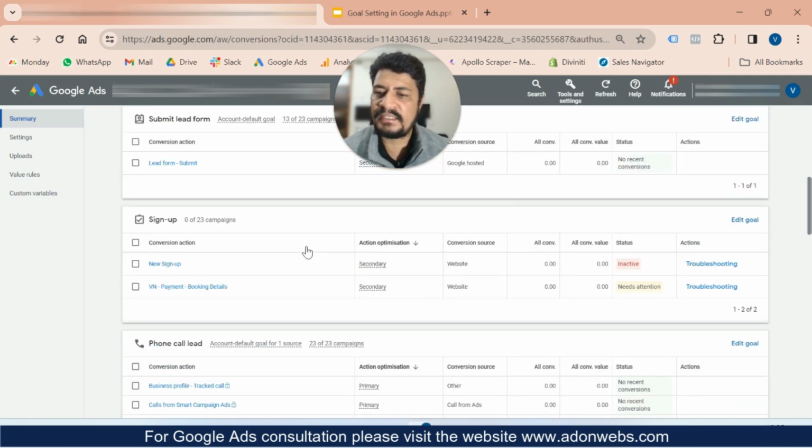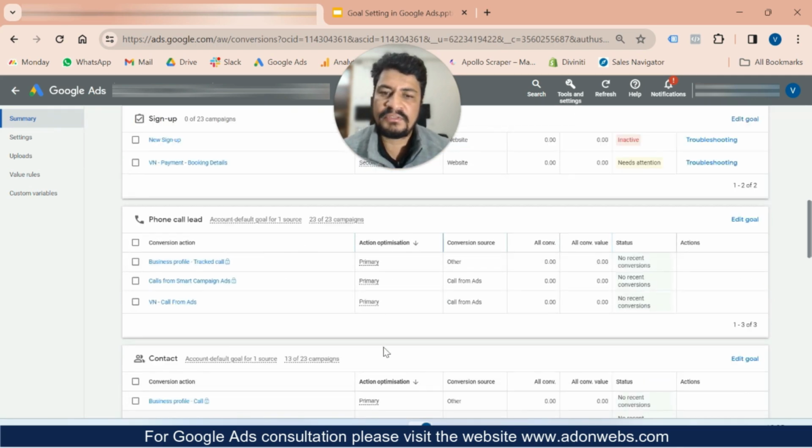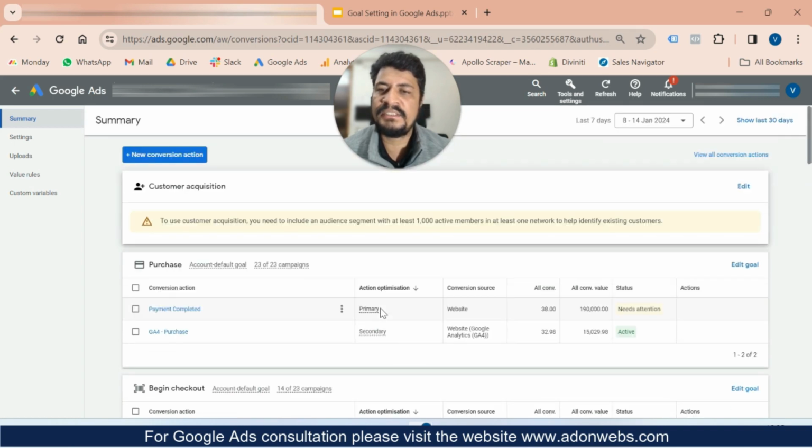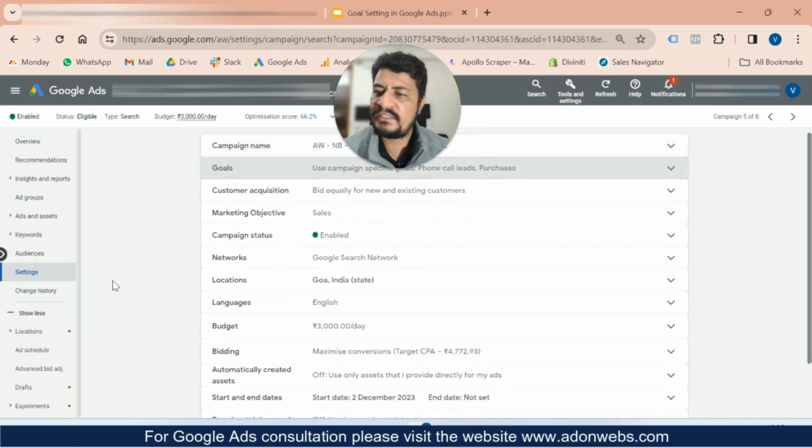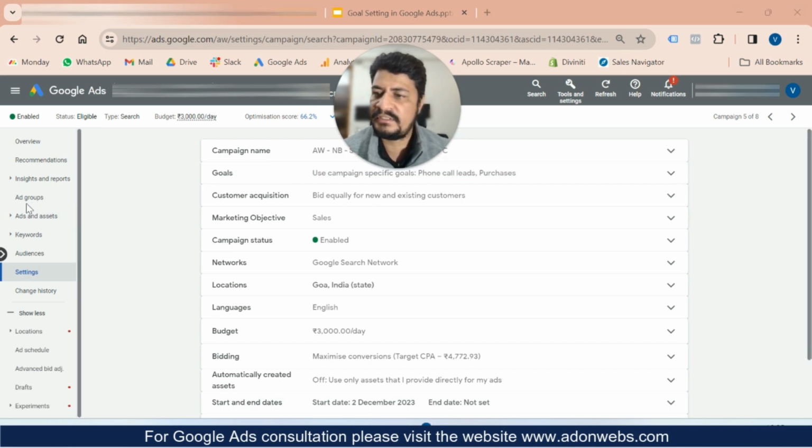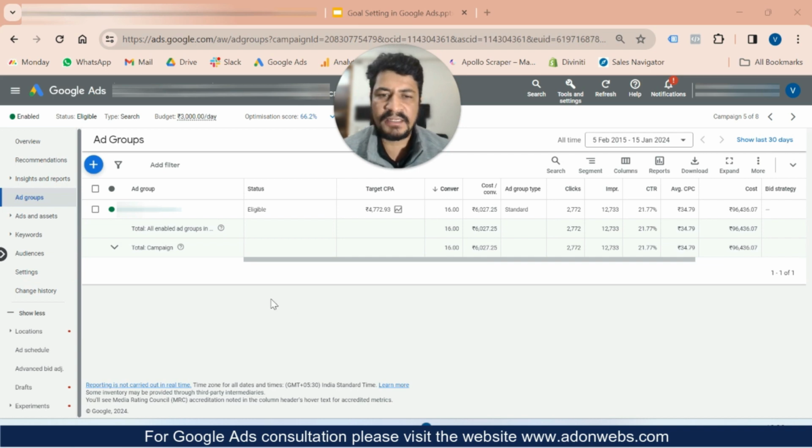Another one I'm tracking is the phone call. So these are all primary here, and these are the ones being tracked. Once I save it, let me check at the ad group level so that you can see it clearly. Now I'm in the campaign level. I open the campaign, and this is the data you can see here.